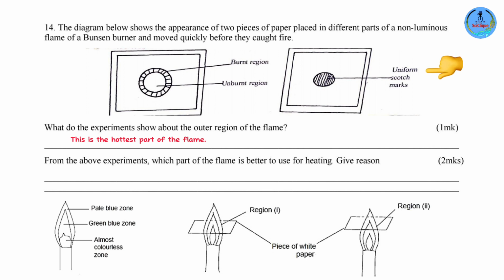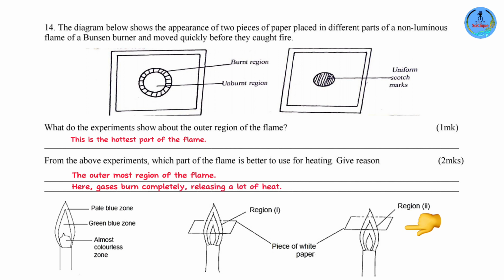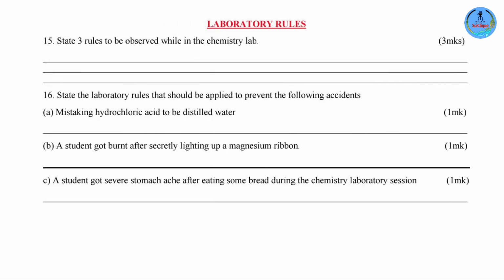Now, in the second piece of paper, what happens is that you have complete charring, complete burning. Now, this was placed at the tip of the flame where the pale blue zone is. So at this point, you have complete burning of the gas taking place. So all the parts of the paper that came into contact with this part of the flame were uniformly burnt. And that is that. Moving on to our next subtopic, laboratory rules.